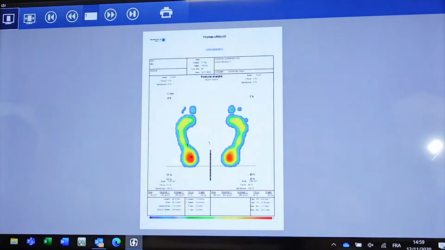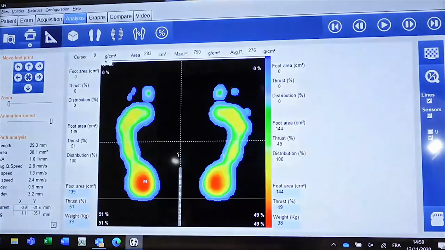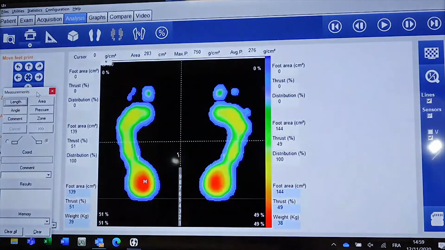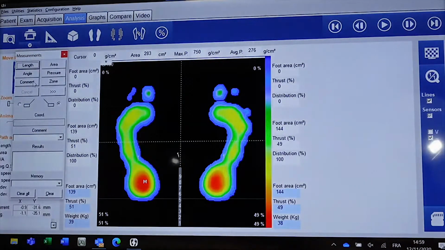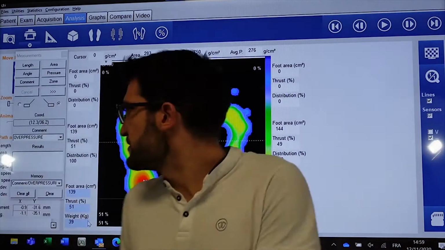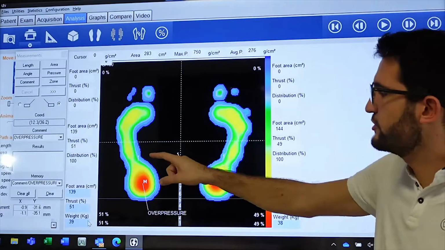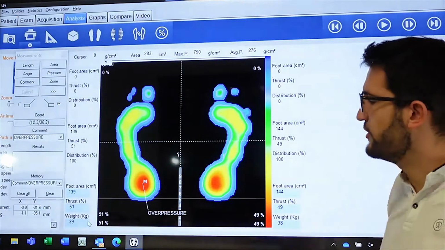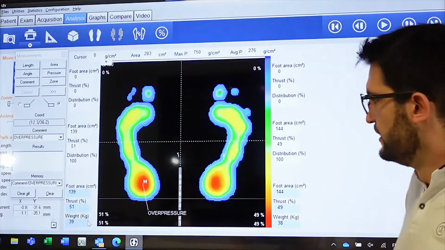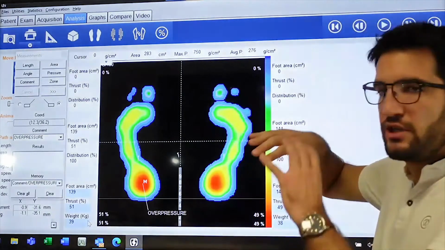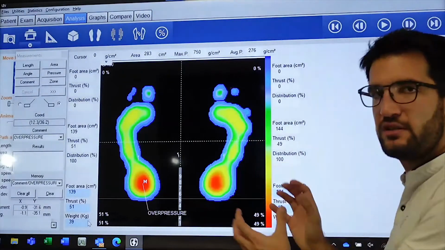Besides these general comments, if you click on these measurements, I click on comment, and I put some precise comments like this. The first click is where you put the comment, the second click is where you put the text of the comment. Okay, so you have general comments and precise comments.